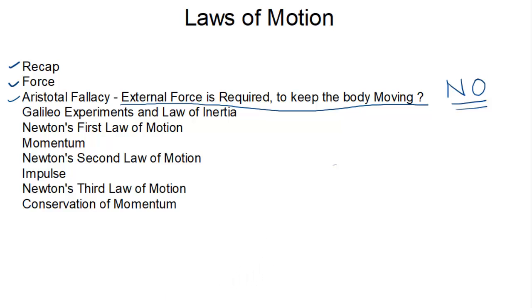Galileo performed two experiments. In the first experiment, he took an inclined surface like this, and a ball is rolled from some height, and then he took one more surface.